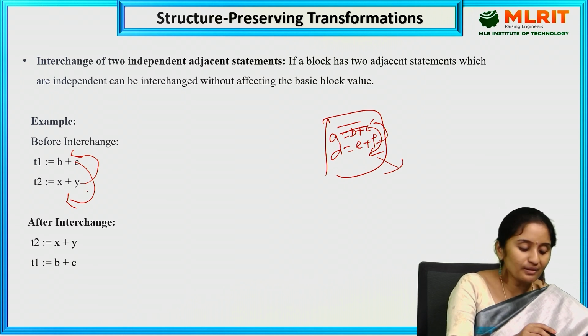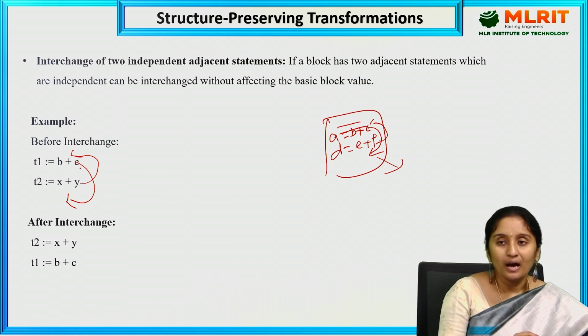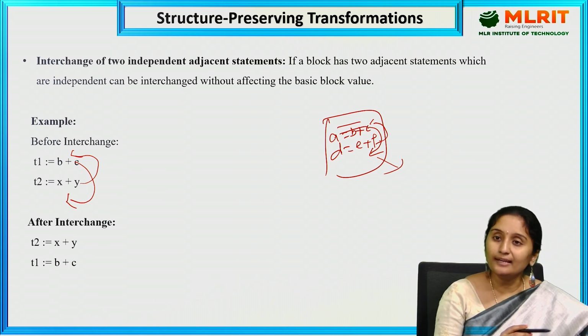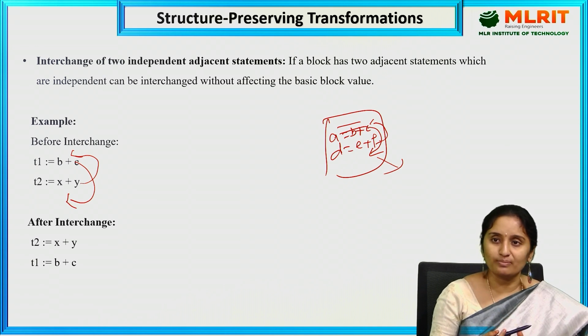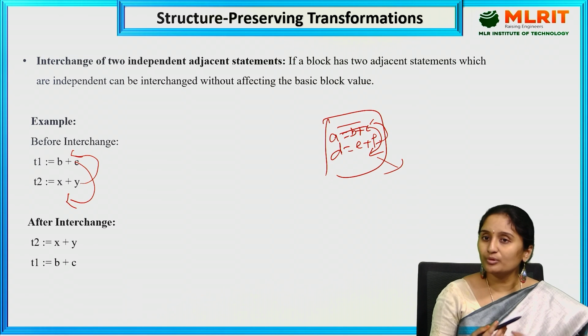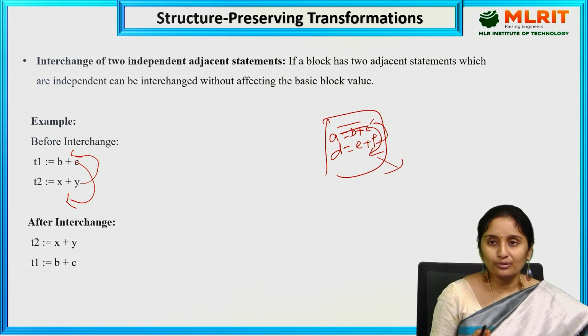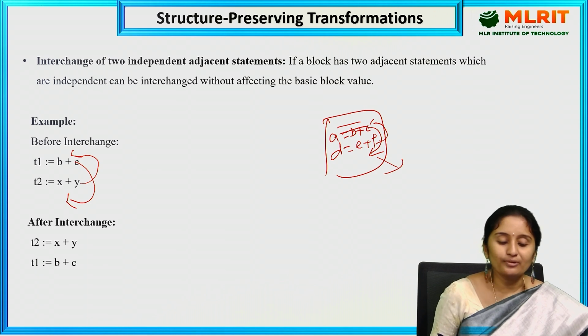Independent means one statement is not depending upon the other, so those statements we can interchange. If one statement is depending upon the other, we cannot interchange those two statements. If we interchange them, the output of the program or the basic block value will be a new, different value. So this is about interchange of two independent adjacent statements.